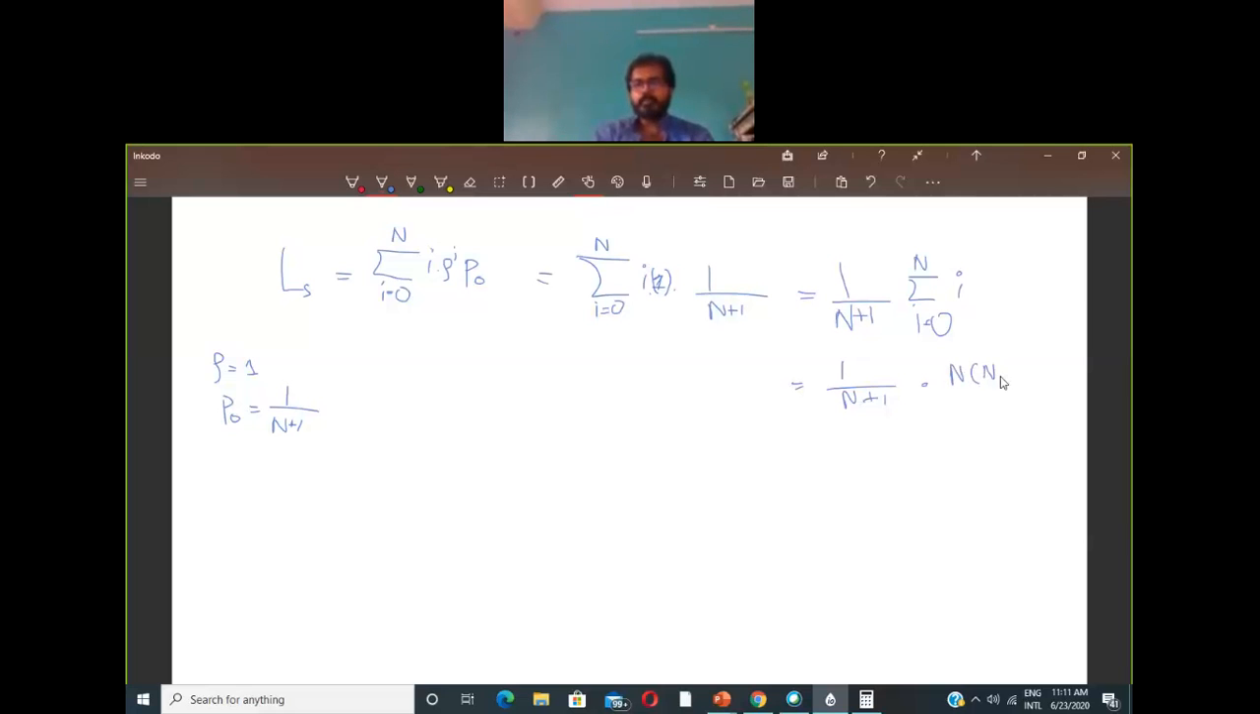1 plus 2 plus 3 up to n will give you n into n plus 1 divided by 2. So now this n plus 1 and this n plus 1 will be cancelled out, and we will be left with n by 2, right? So this is what the value of Ls will be.